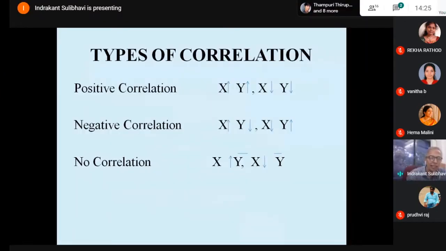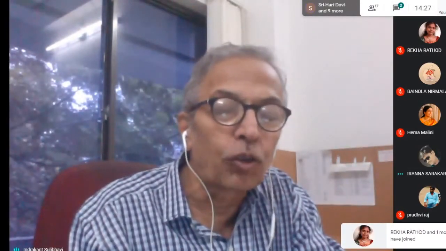On the other hand, there can be negative correlation, like price and demand. They move in opposite directions. So that is negative correlation. There can also be two variables which may not be correlated, that is, a change in x brings no change in y. So there can be positive correlation between two variables, there can be negative correlation, and there can be no correlation also.